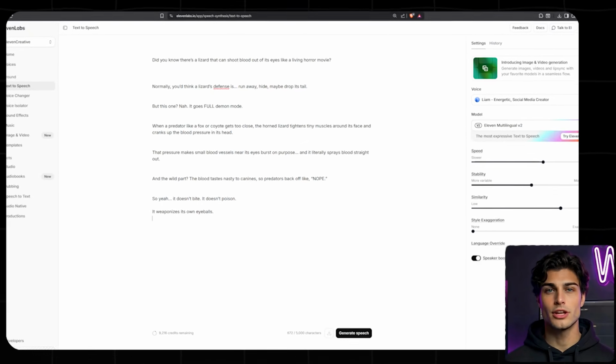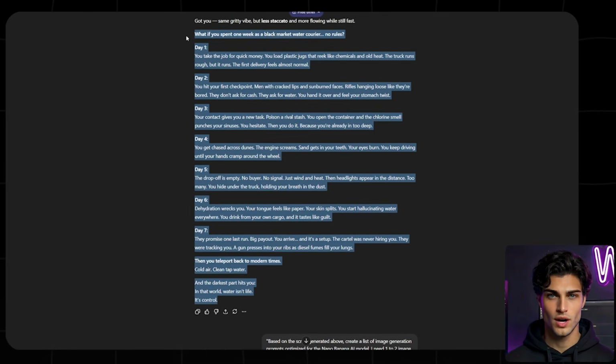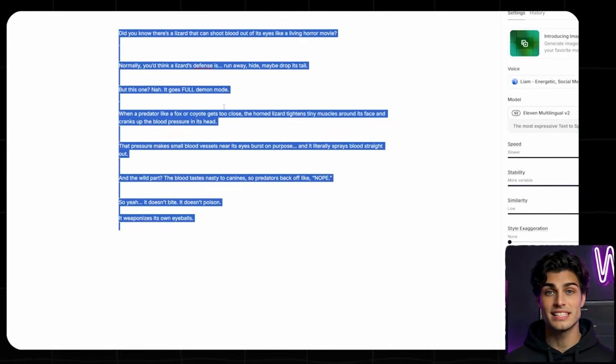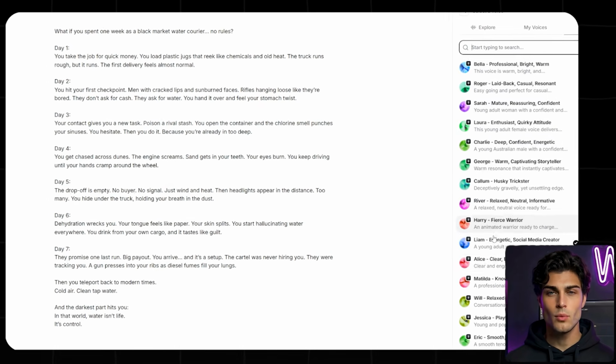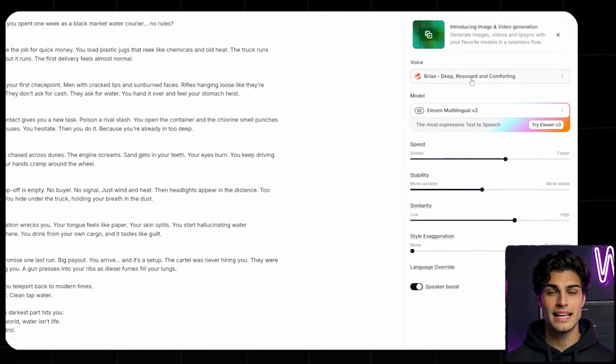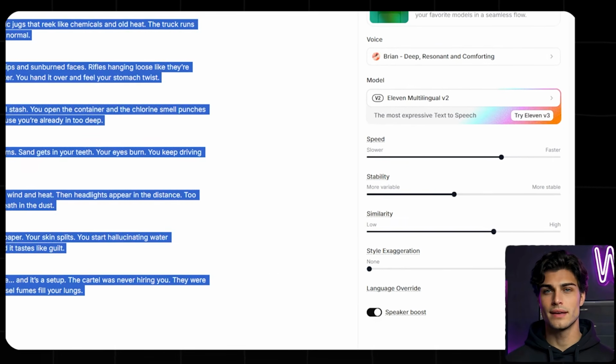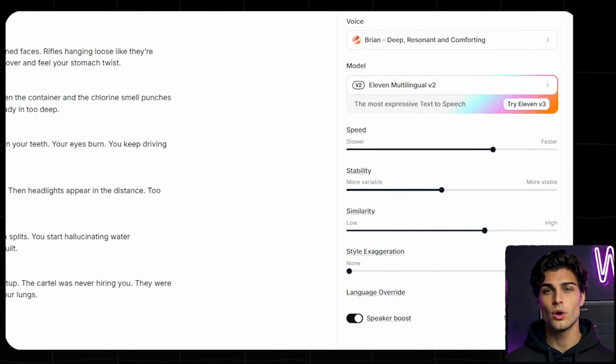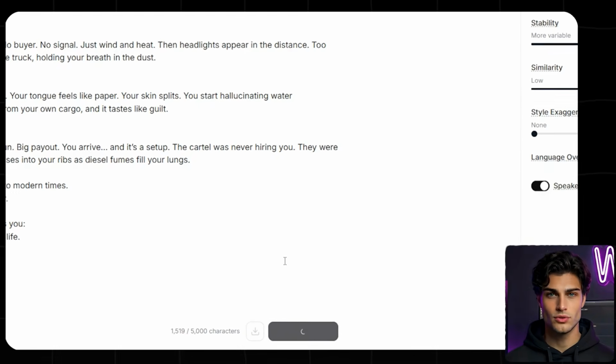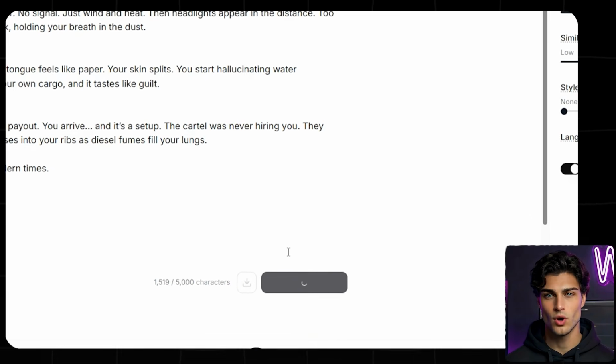Do not use standard text-to-speech voices. We drop our 250-word script into the text box and select the voice named Brian. Open his specific voice settings. Now we're going to increase the voice speed to 1.05. Faster voices leave your viewers more engaged. Generate the audio, listen to the pacing, and download the raw file.